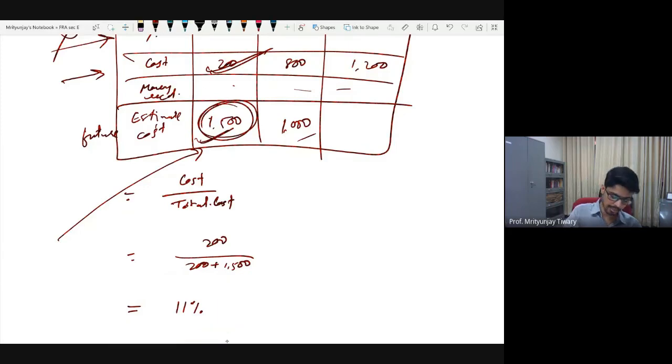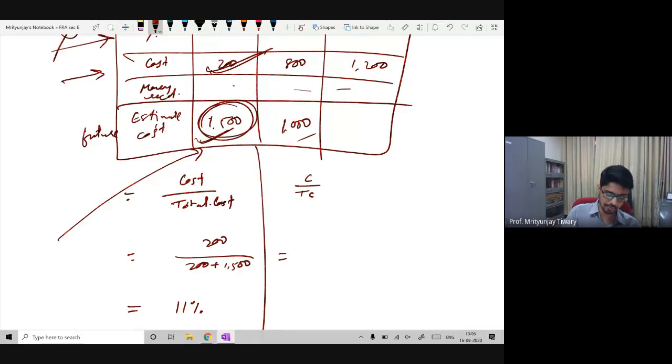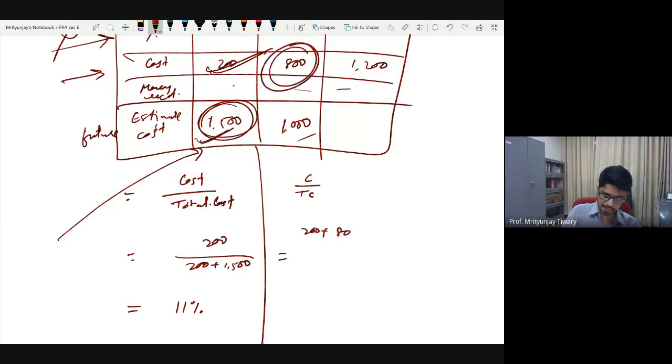Fine. What will be my percentage of work done in second year? Percentage of work done will again be cost divided by total cost. So what have you spent in year 2 so far? You have spent 200 in year 1 and 800 in this year. So far you have spent 1,000 crores.